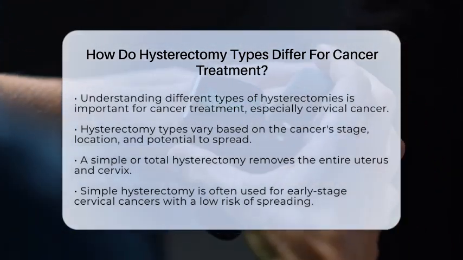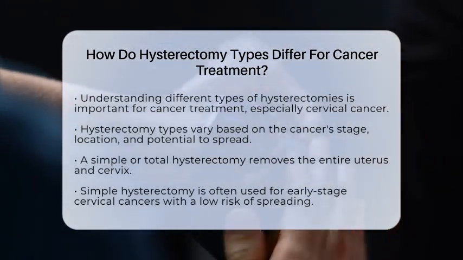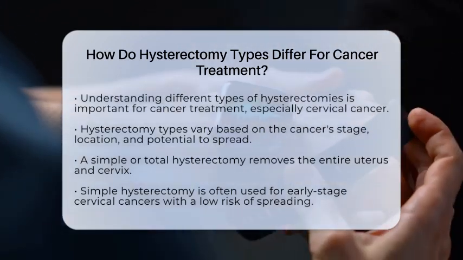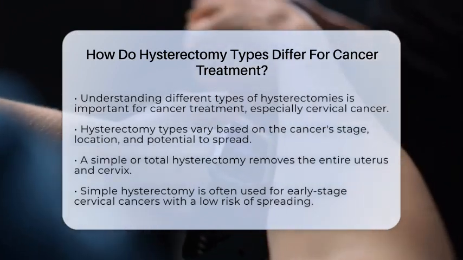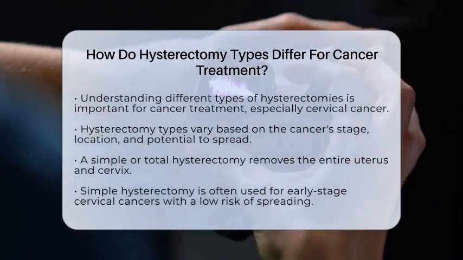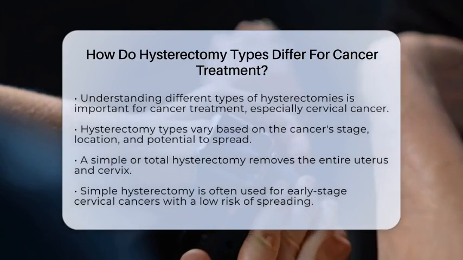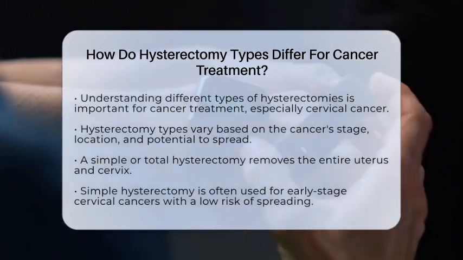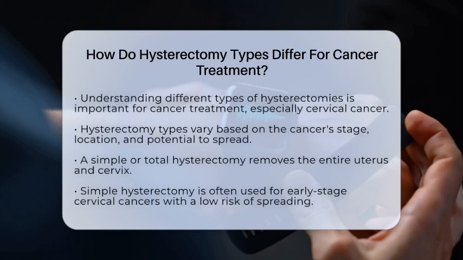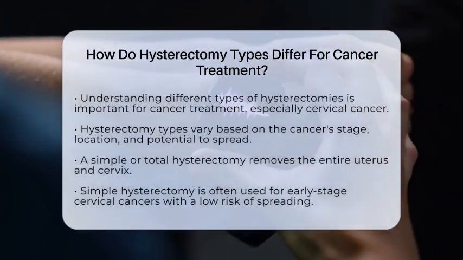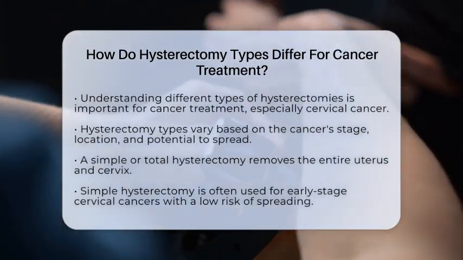First, we have the simple, or total, hysterectomy. This procedure removes the entire uterus and cervix. It is often used for early-stage cervical cancers that have a low risk of spreading. This type does not involve removing surrounding tissues or lymph nodes, making it less extensive and generally associated with fewer complications compared to more radical surgeries.